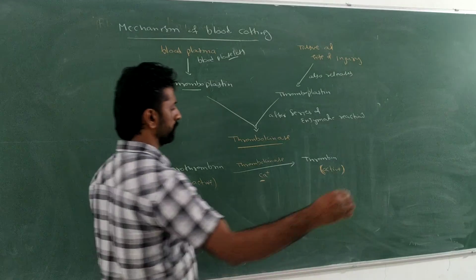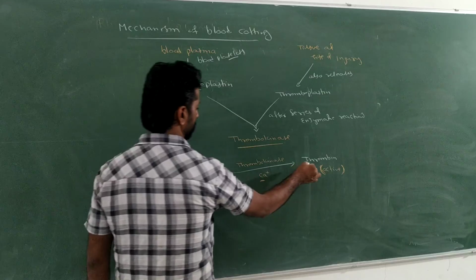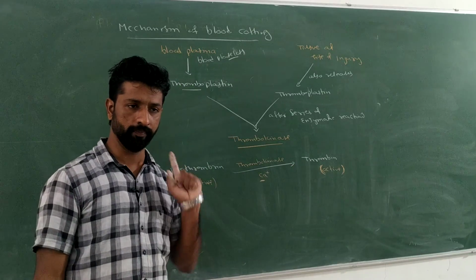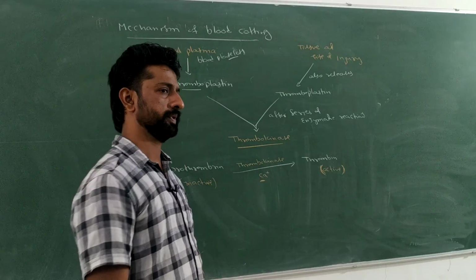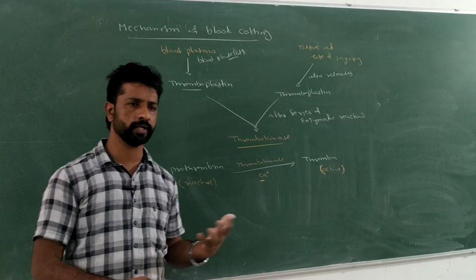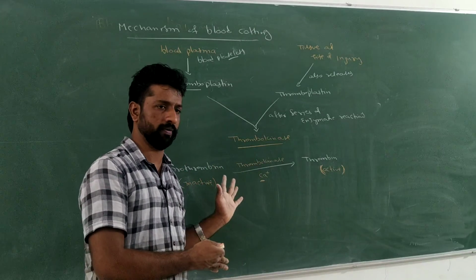Once the active thrombin is obtained, that thrombin converts soluble fibrinogen. Remember, in blood plasma there are three types of proteins: fibrinogen, globulins and albumins, right? So fibrinogen helps in blood clotting. That's what we have discussed in previous classes.